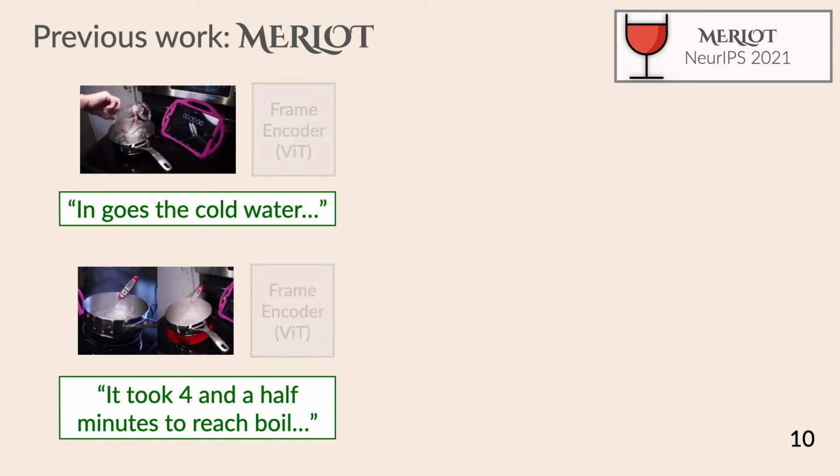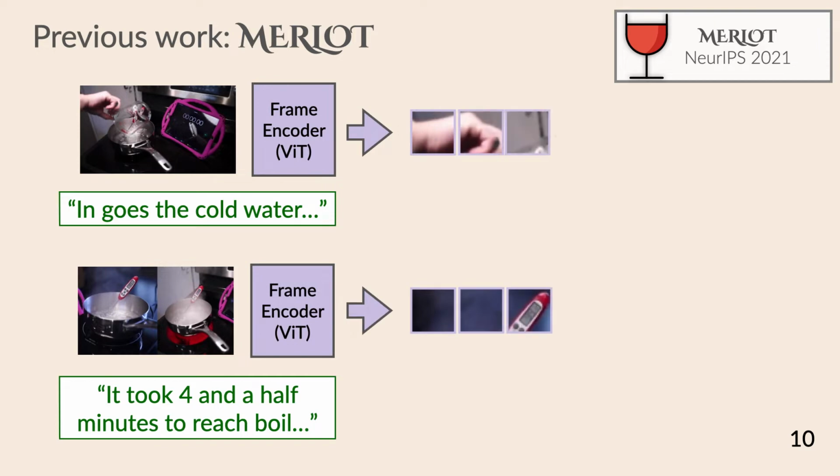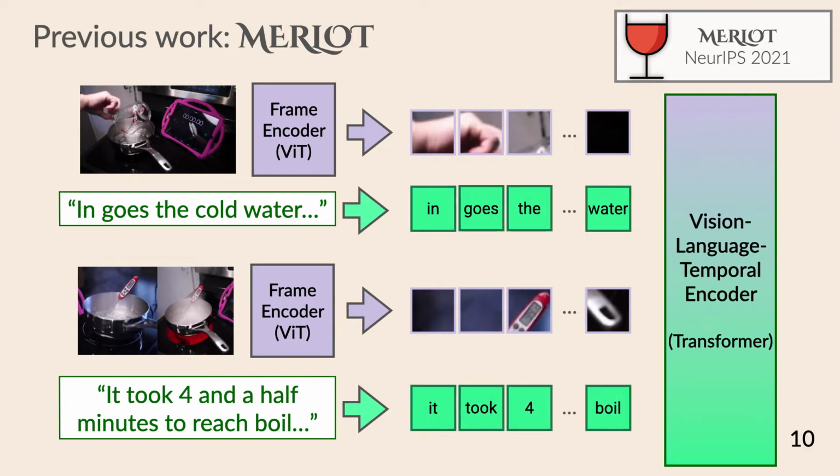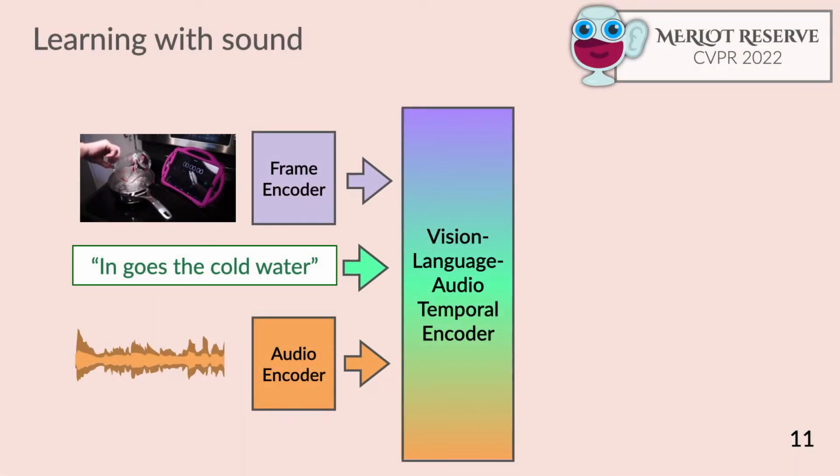We're going to learn a frame encoder that represents each frame, tokenize the text, and then finally fuse everything together with a vision language temporal encoder. So Merlot fused the video across modalities and over time, and we introduced objectives to train all of these components together end to end. But in this work, Merlot Reserve, we want to jointly reason over everything, including audio. It's an exciting idea, but learning this trimodal fusion is even more challenging.